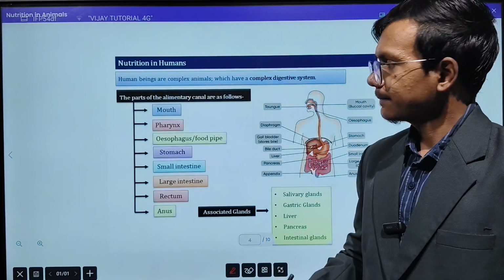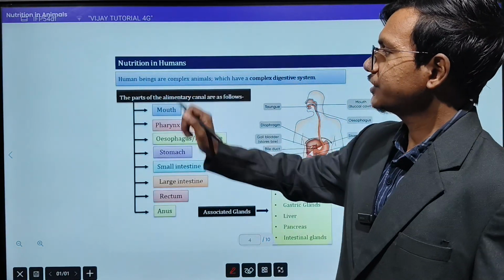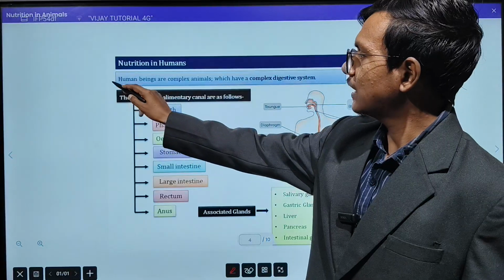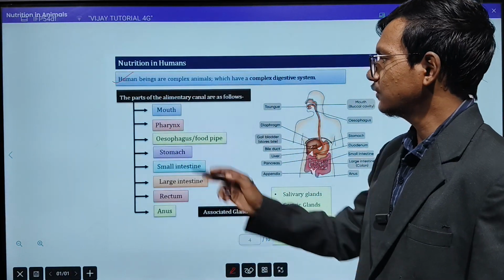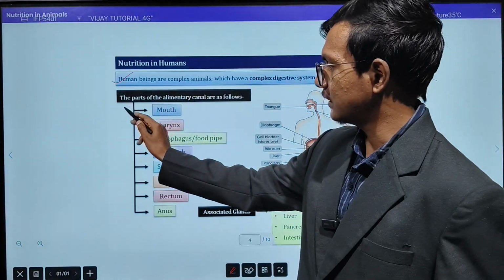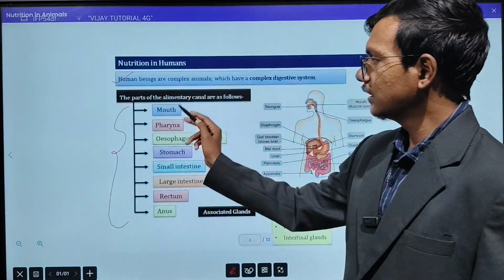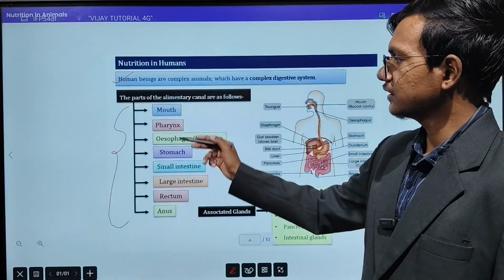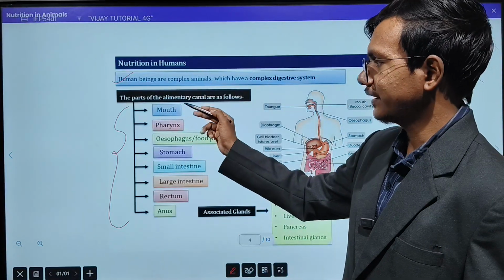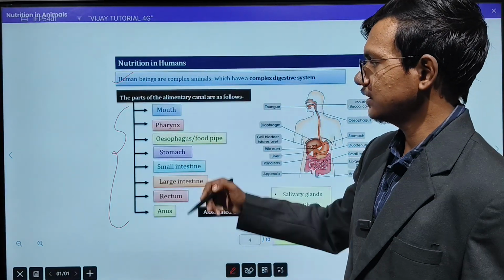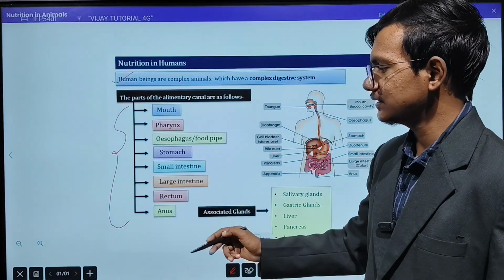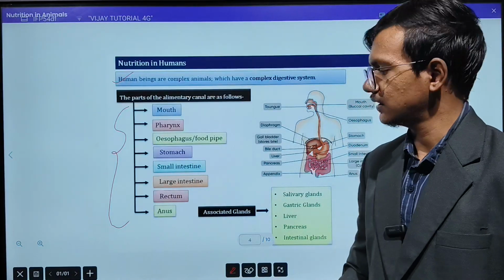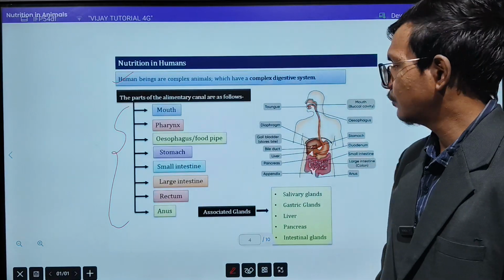So, we will start this. The nutrition in human beings. Human beings are complex animals which have a complex digestive system. Now, these are the parts of the alimentary canal that you are seeing on the screen. This is the complete process, you can say, of how the food will travel. First is your mouth, then your pharynx, then esophagus, then stomach, small intestine, large intestine, rectum, and finally from the anus, it will come out from the body.